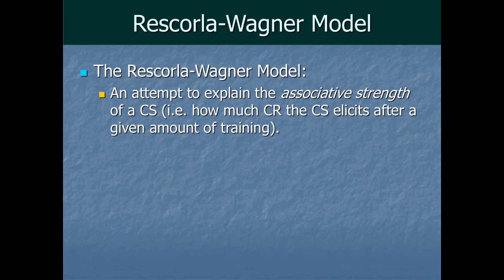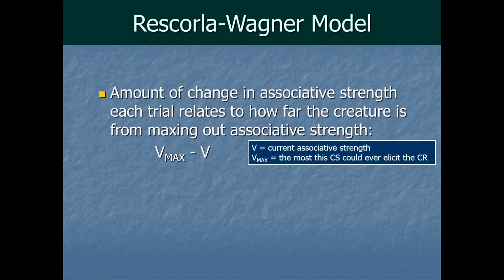In other words, rather than just trying 30 pairings of the CS and US and seeing how well that works, we want a theory to help us understand why it takes a certain number of pairings, or how much conditioned response to expect after 10 or 50 or 100 pairings of the CS and US, or how much new learning is added on, say, trial 128. So you could think of it this way. The amount of learning, the amount of change in associative strength on each individual trial relates to how far the creature is from maxing out its associative strength.